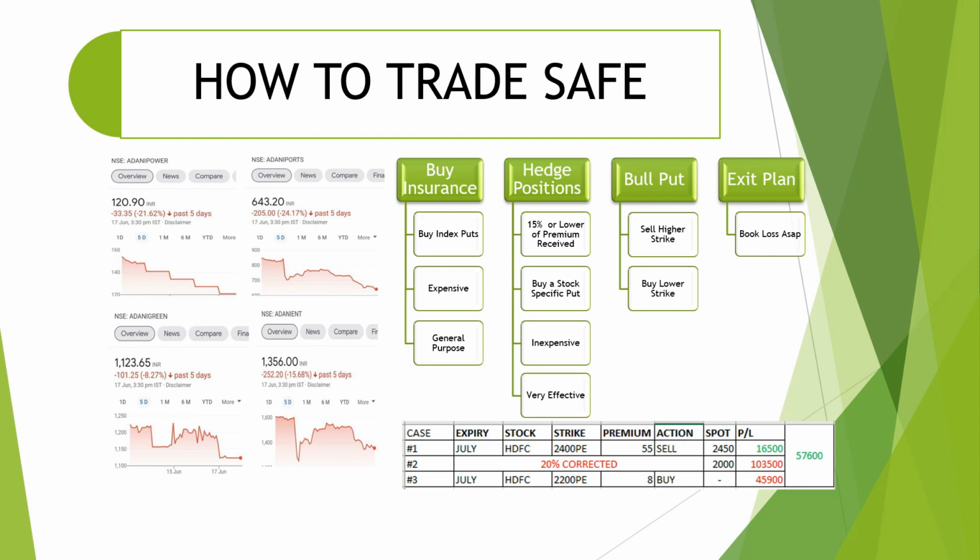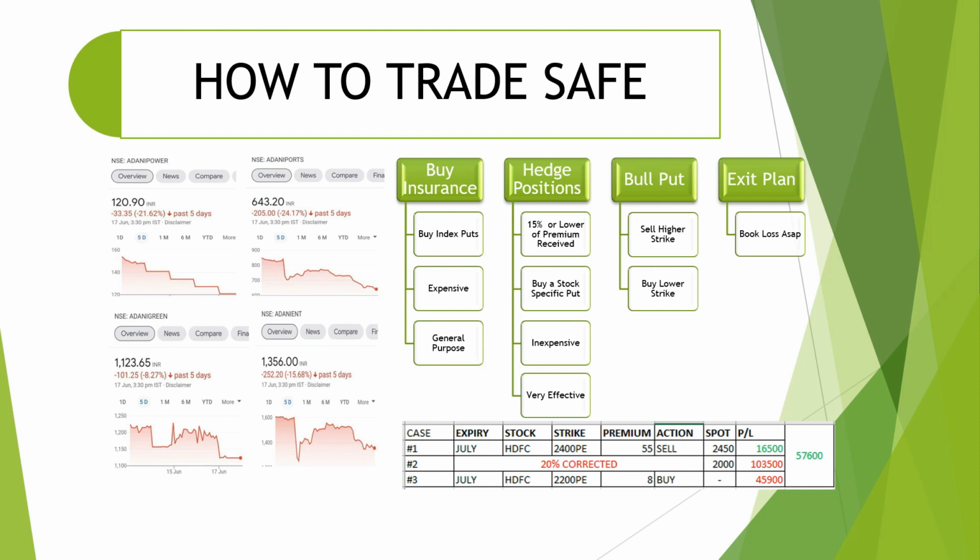1,03,500 rupees, because a sold put is naked. You can say, no sir, I have cash, this is a cash secured put, I have cash in my account, I don't worry, I will purchase it. That is fine, but loss is loss. This 1,03,500 rupees is a loss, you need to bear it, and you have to pay for that, though you are ready to take delivery.